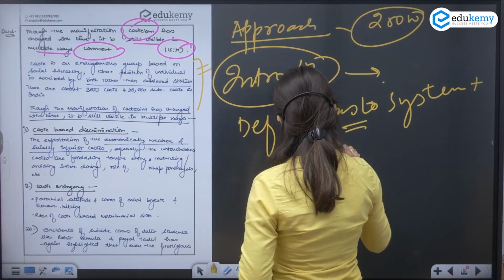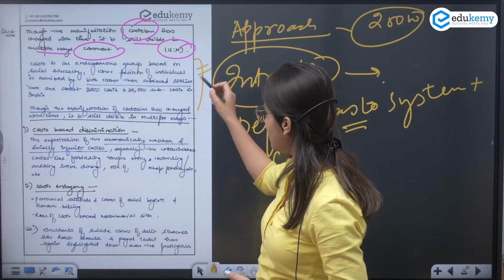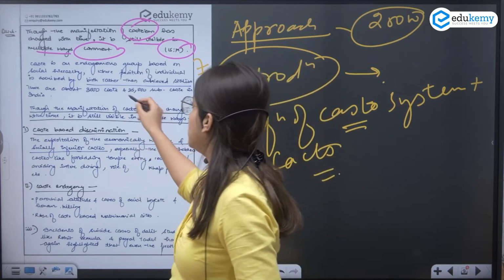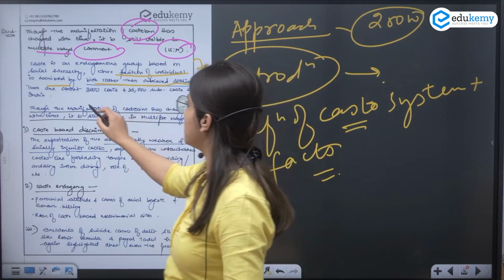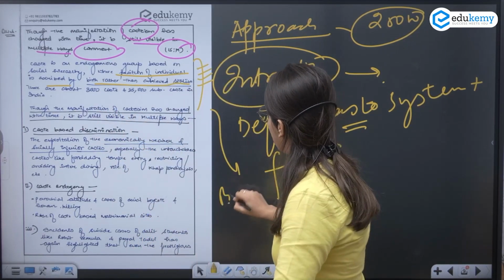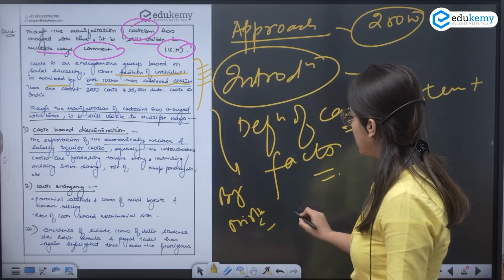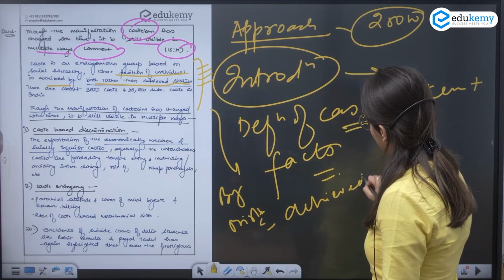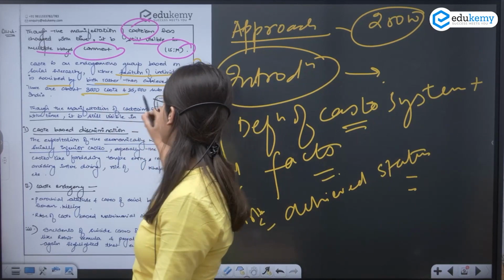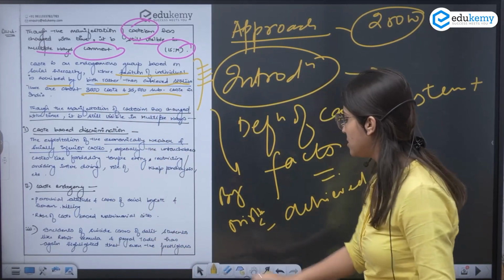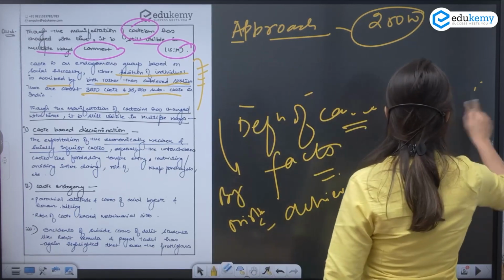I started with the definition of what this system is, where the position of an individual is ascribed by birth rather than his or her achieved status. Then I have given some facts on how many castes and subcastes there are in India. So this is my introduction part, and now we'll discuss the main body.